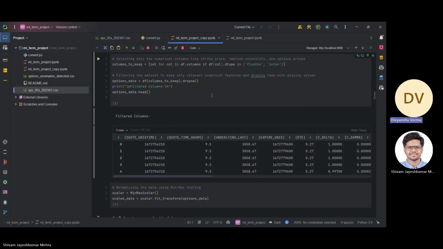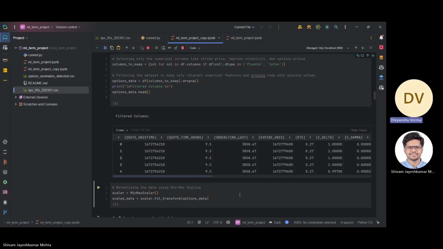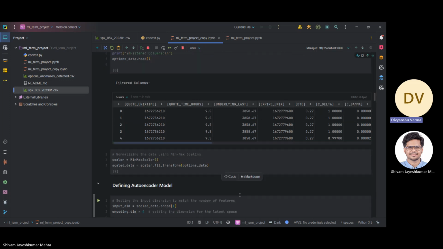In the next part, we focus on normalizing the data using min-max scaling. To achieve this, we use MinMaxScaler, a scaler from the sklearn preprocessing library.